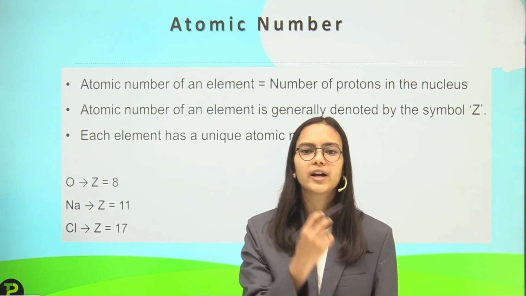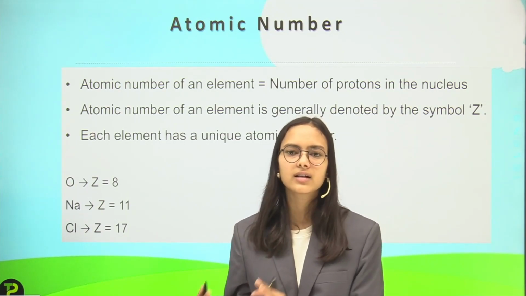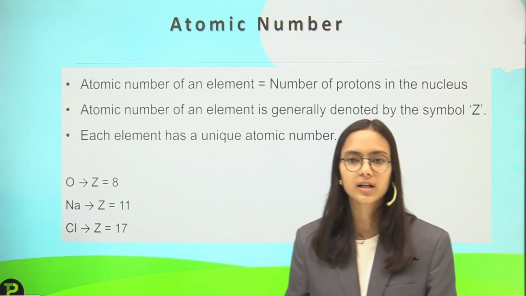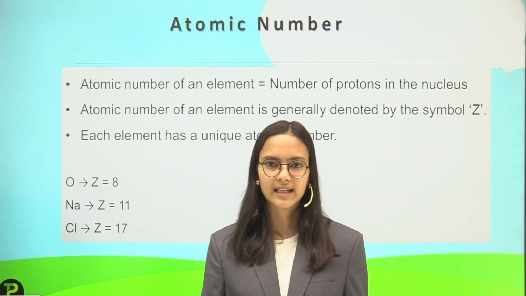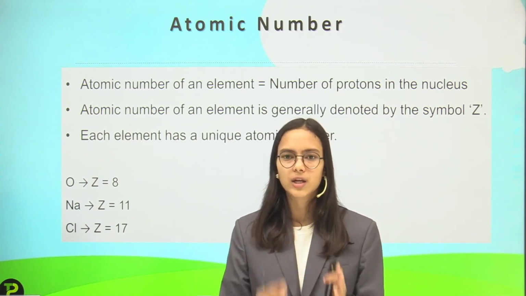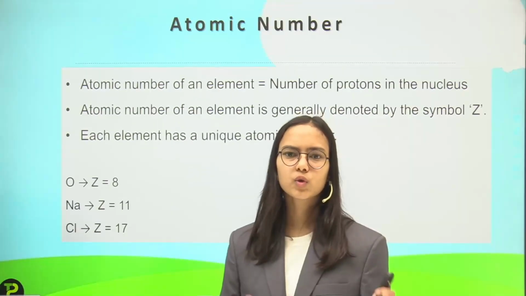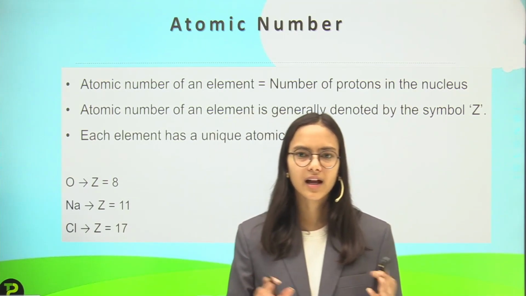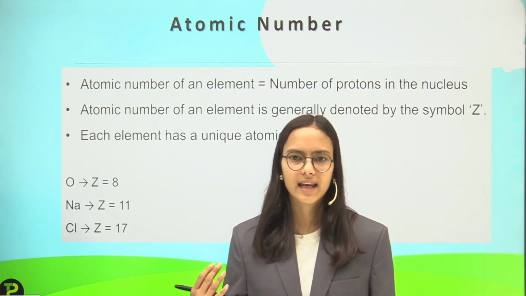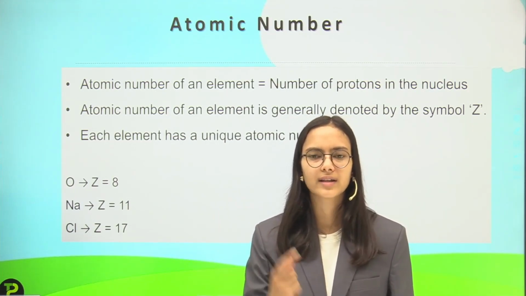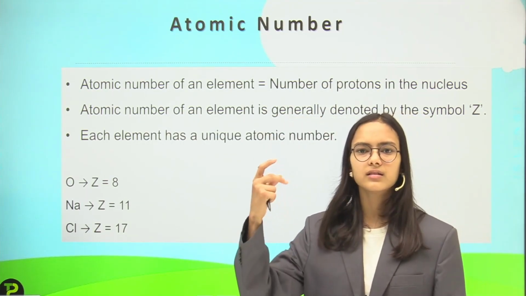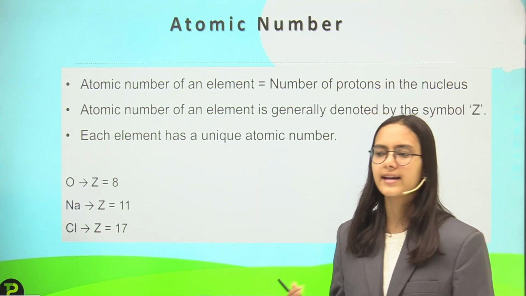At number one we have hydrogen, then second we have helium, then third we have lithium, then fourth we have beryllium, then fifth we have boron, then sixth we have carbon. So this sequence number is the atomic number. Each of the elements has a unique atomic number, and we have discussed the list in the elements table also, that all the numbers 1 to 20 are the atomic numbers of those elements. Like the first is hydrogen and the second is helium, etc.